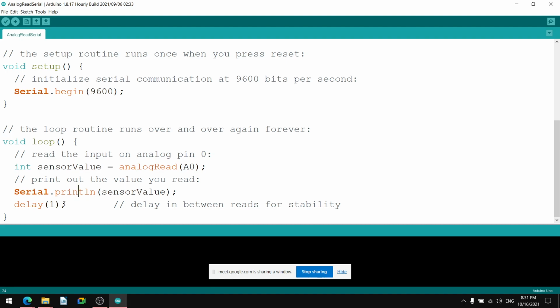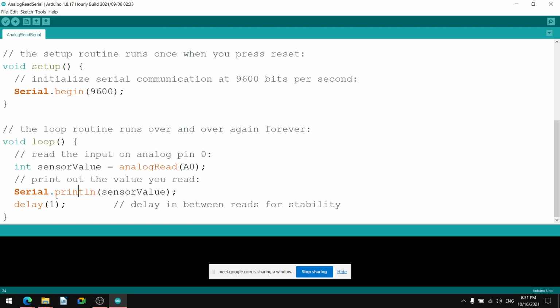And then there will be delay 1, delay between reads for stability. Okay, one read is there, then it is printed on the display, and then before the next read there is a delay of 1 millisecond. Okay, this is for stability of the program.